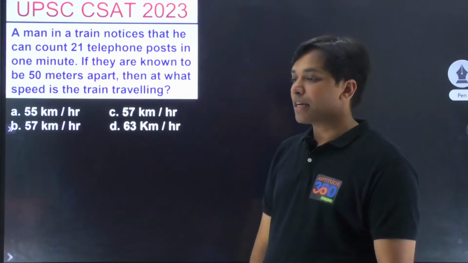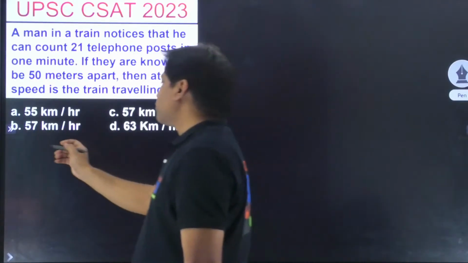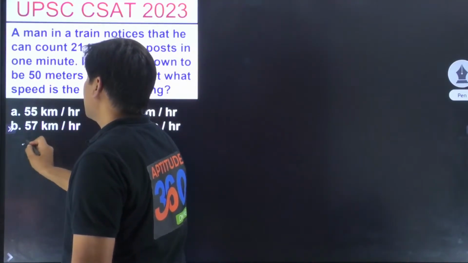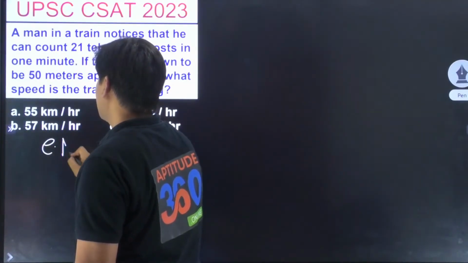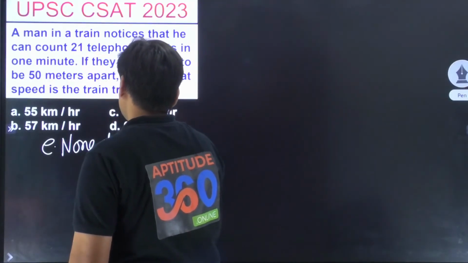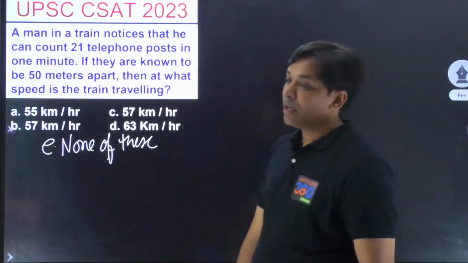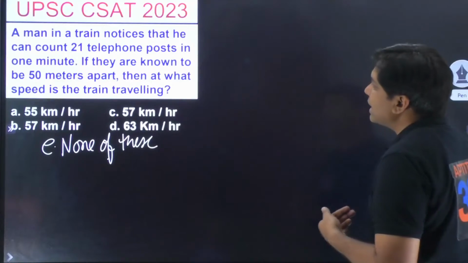एक तो शिवम का आंसर आ गया. Who else? मेरे ख्याल से एक ऑप्शन है, D लिख लेता हूं, E लिख लेता हूं, and that has to be none of these because I am doubtful. It says a man in a train notices that he can count 21 telephone posts.